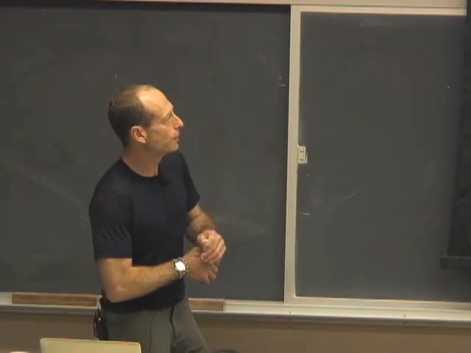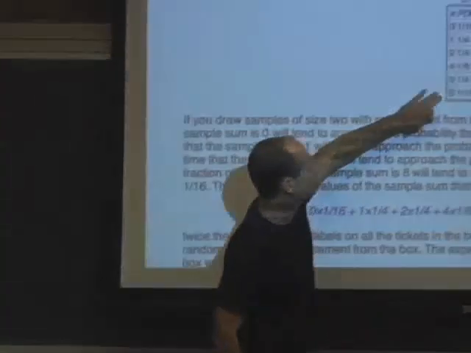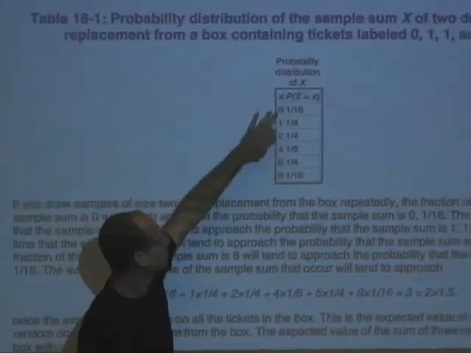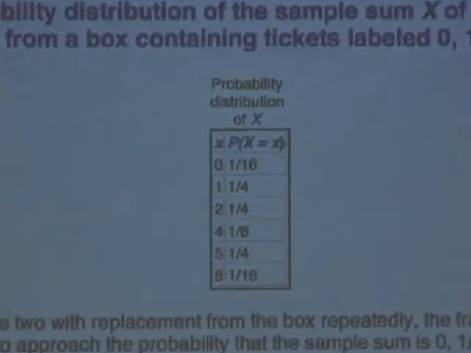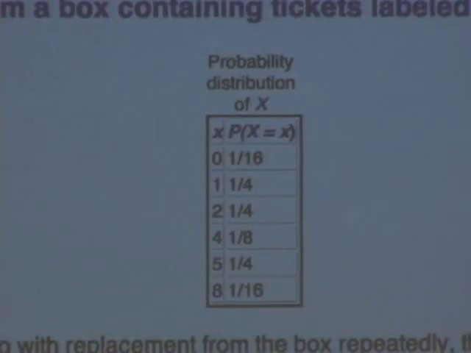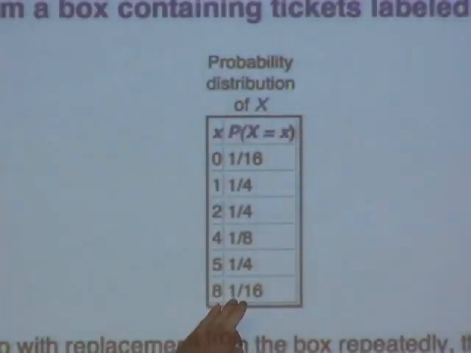All right, okay. So we can work this out and find the whole probability distribution for the sum of two draws from this box. These are the possible values. Those are the only sums you can get. And these are the probabilities of these values. Well, if we repeated this experiment of drawing twice from the box over and over again, each time adding the results, we would get 8 about a 16th of the time.